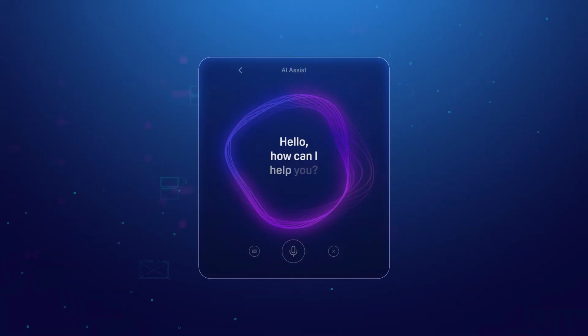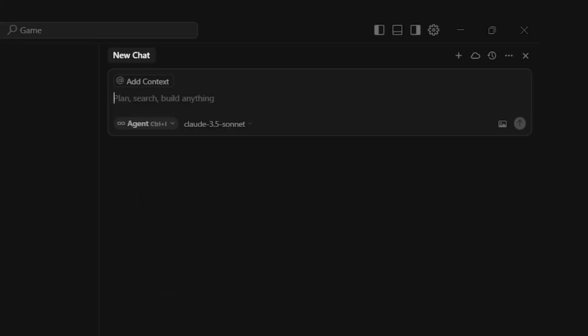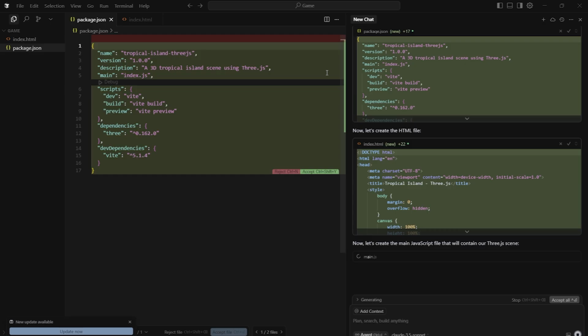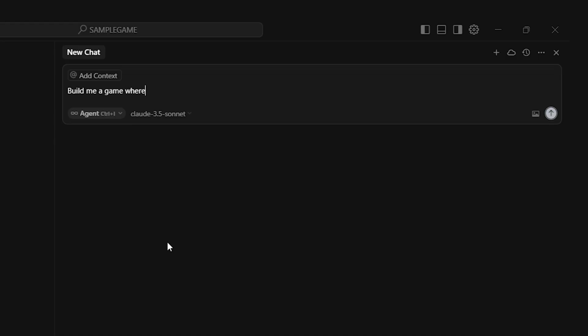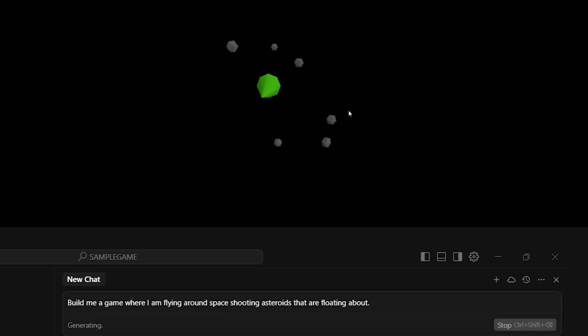Let's say you wanted to create that volleyball game. To design a scene, you can just open up your preferred AI tool and then just talk to it. For example, I would say, build a small tropical island with a palm tree, nice beach, and a shining sun using Three.js. AI then takes that prompt and builds the scene for you. You don't actually need to write a single line of code at all. You just need to imagine something and describe it. And just like any skill, you'll learn how to speak to AI in a more efficient way. And you'll actually learn about coding in the process.